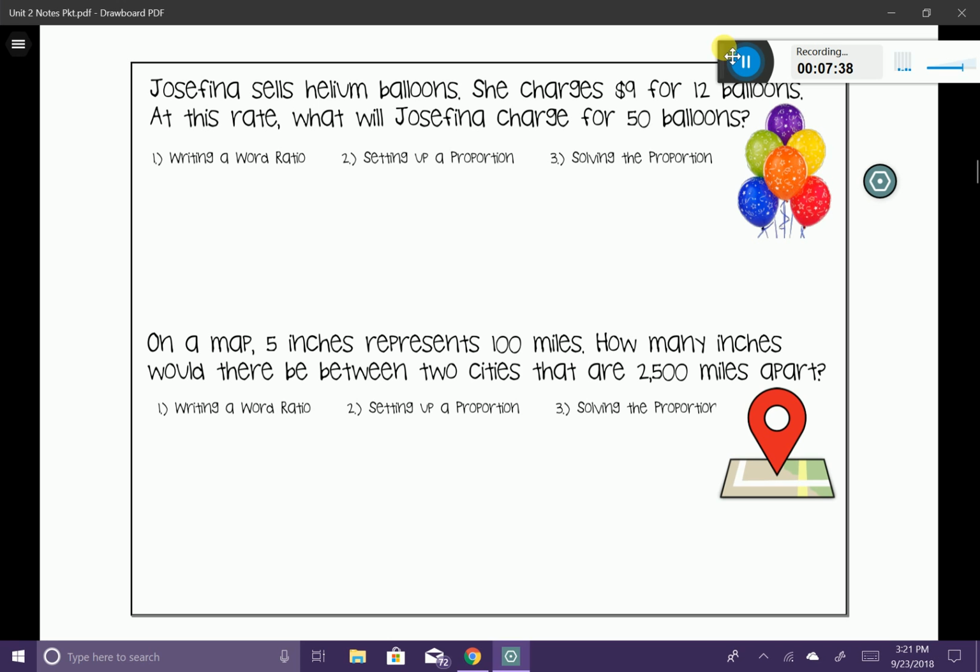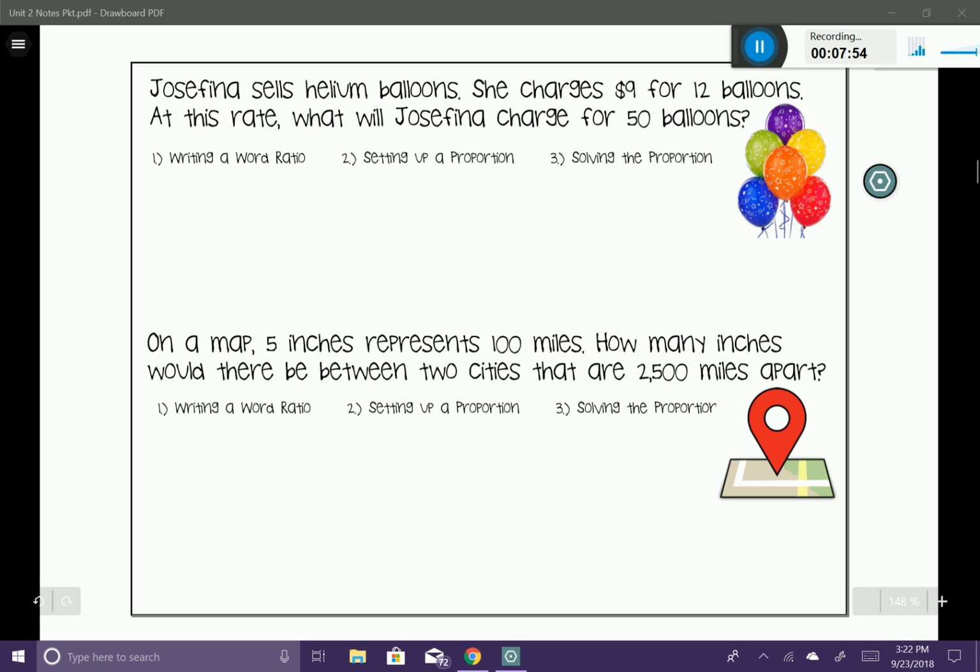Let's just take a look at this regular proportion. We're going to be comparing these 2 objects here. Josephina sells helium balloons. She charges $9 for 12 balloons. At this rate, what will Josephina charge for 50 balloons? So the first thing we want to do is create a word ratio. We want to figure out what are we comparing, what 2 variables. And the things that we're comparing are going to be money over balloons.